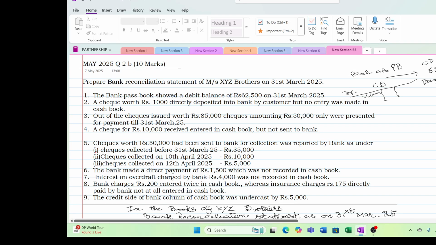Okay. So suppose the bank is here. I'll just draw. My drawing is not so good, but still for understanding I draw here.